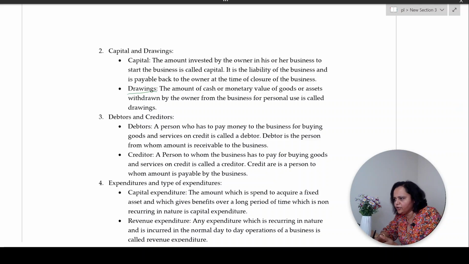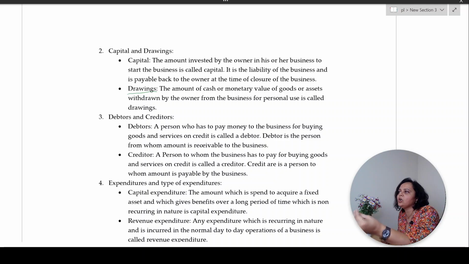Next, debtors and creditors. Very, very important to know. Never forget this. These are terms that you will hear and read in newspapers all your life. Correct? Now, who are debtors? A debtor is a person who has to pay money to the business for buying goods and services on credit. Understood? Money is receivable by the business from the debtor.